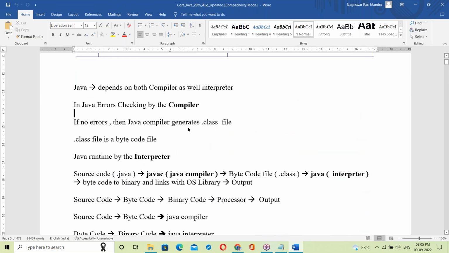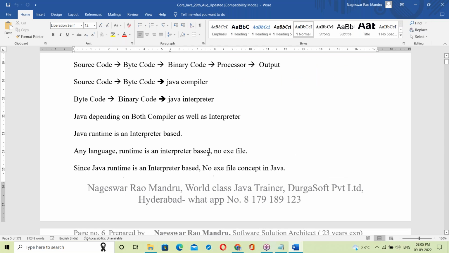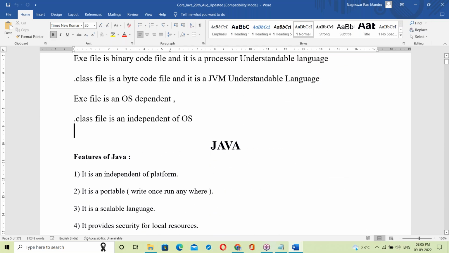Next, the Java introduction was discussed. Java depends on both the compiler as well as the interpreter. So this topic was discussed yesterday, and after this, today's topic.